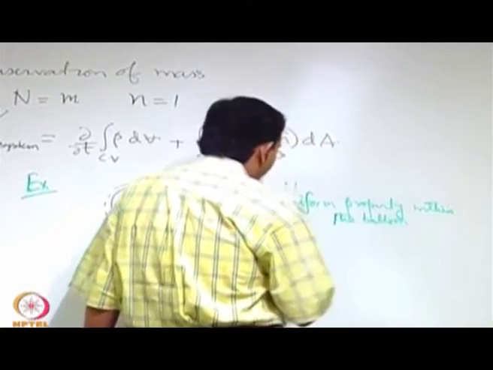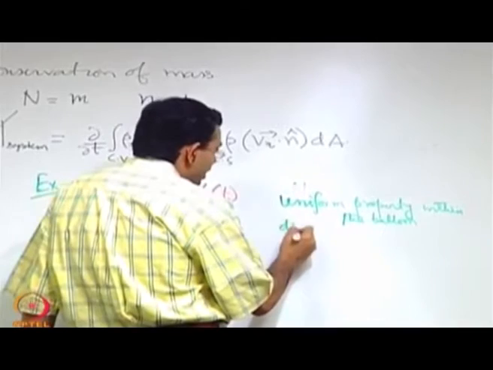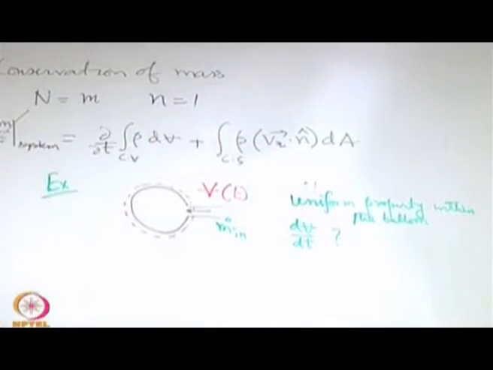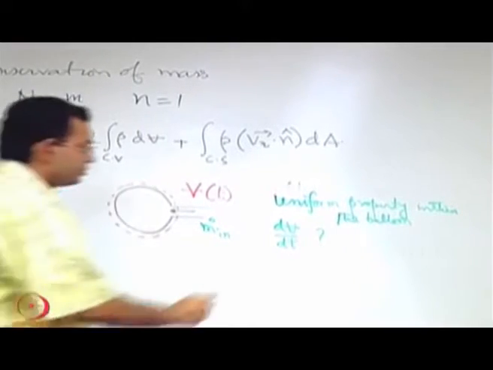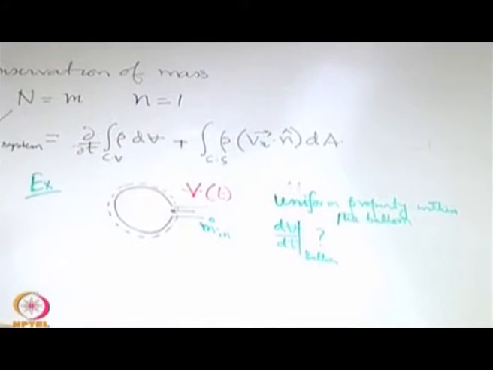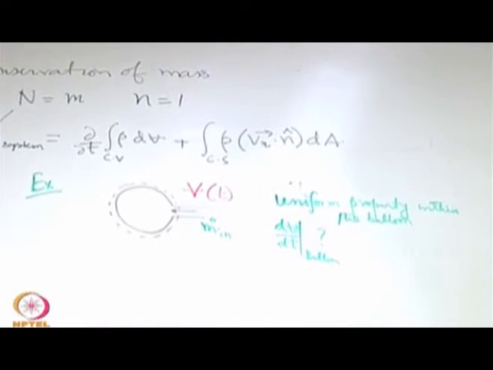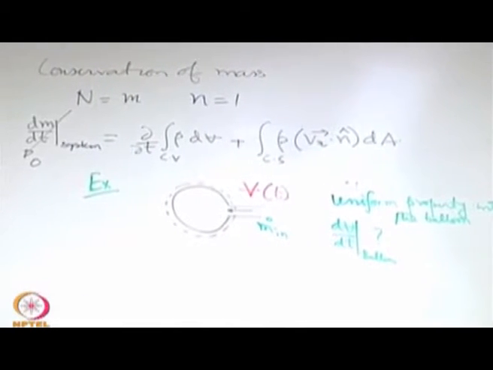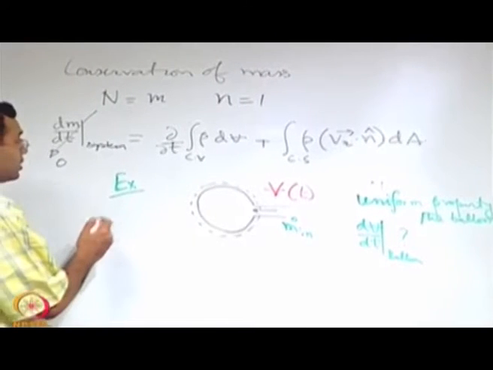Our objective is to find out what is the rate of change of volume of the balloon with respect to time. So, how do we do that? We use this integral form of the conservation, and the left hand side becomes equal to 0.